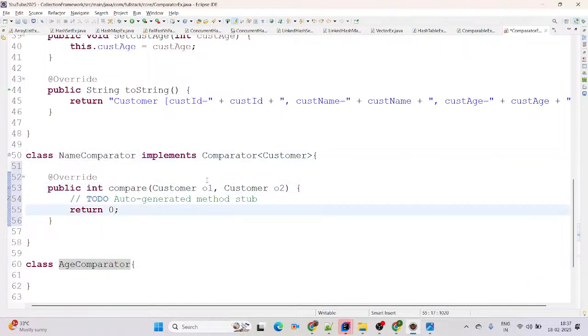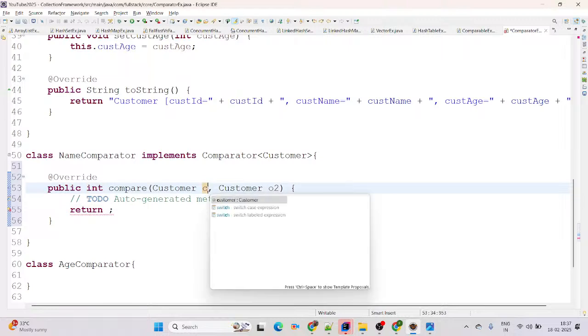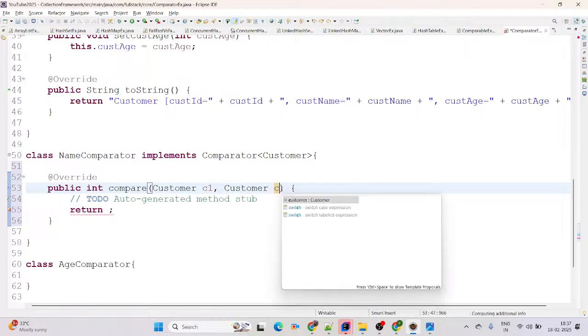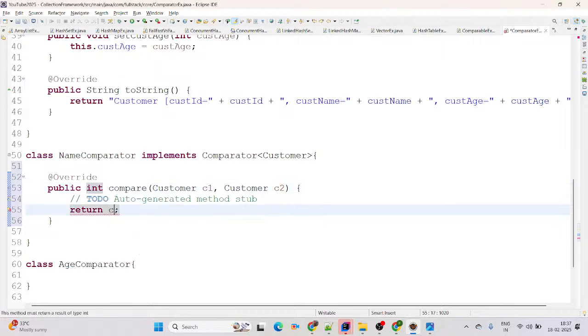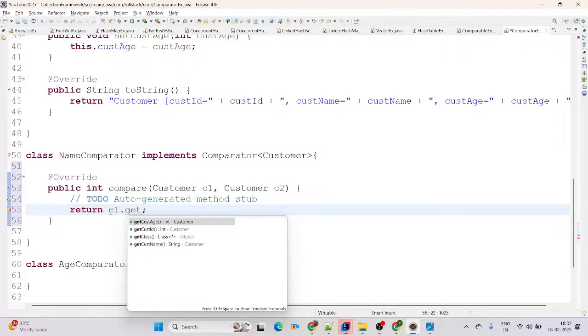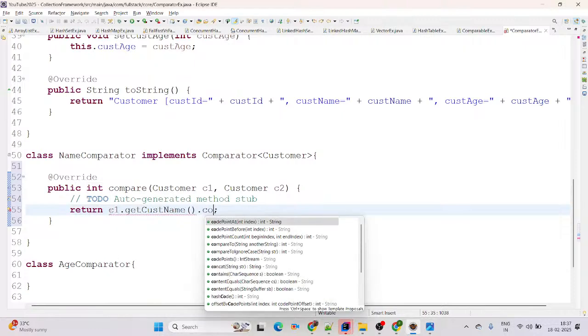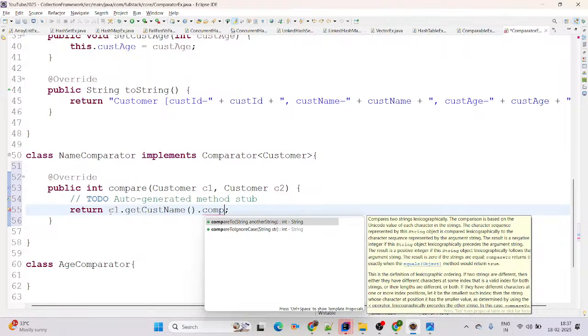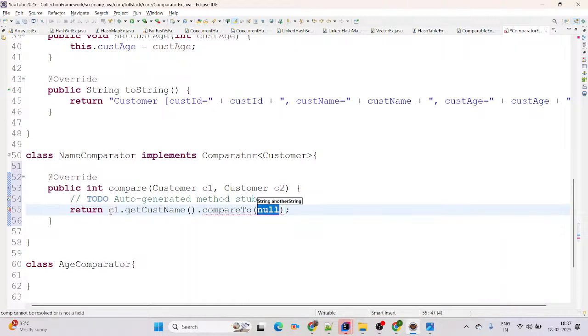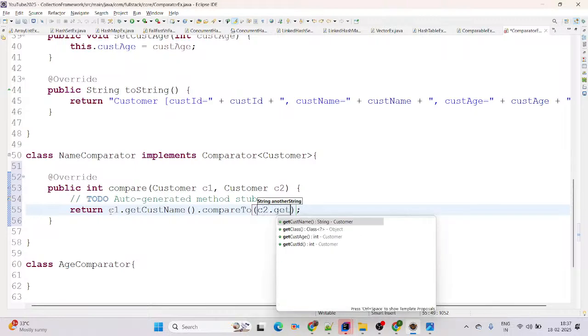Then I'm just trying to add here, this is name comparator, right? Instead of customer object 1, object 2, I will give customer 1 and customer 2. This is the reference. Naming convention you can change as per your business requirement. Now I'm calling here c1.getCustomerName().compareTo. We have the compareTo method available in String. If both strings are equal, it will return 0. If the first string is greater, it will return 1. Else it will return -1. I'm calling compareTo here, and this is customer2.getName.